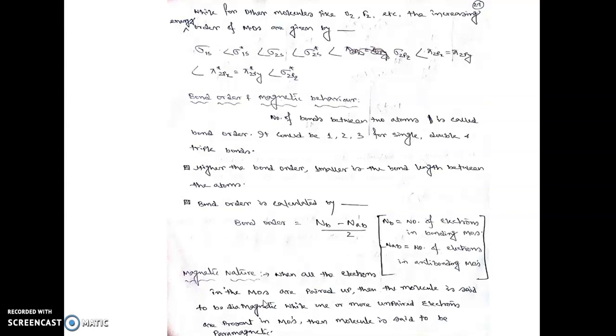Otherwise, if you see one or more unpaired electrons after the distribution of the electrons in the molecular orbitals, then that molecule would be paramagnetic. These sigma 2s, sigma 2pz, pi 2px, pi 2py are bonding molecular orbitals, and the rest, the orbitals with the star mark, are the anti-bonding molecular orbitals. So let's discuss examples of this kind, then we will realize this clearly.